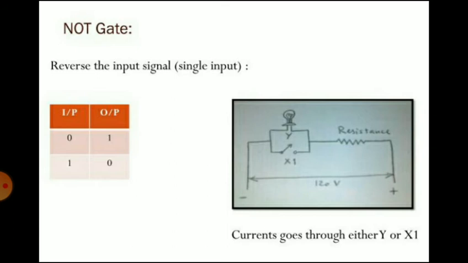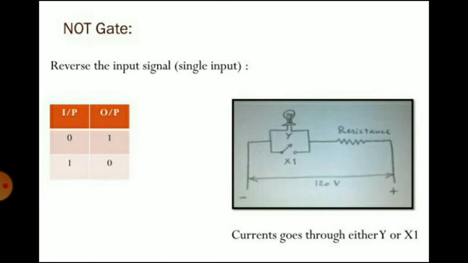An example is given. The NOT gate has a single input. The NOT gate reverses the input signal. If the input signal is 1, then the output is 0. If the input is 0, then the output is 1. In the diagram, the input switch X1 is arranged in parallel with the output so that the voltage flows through the lower path when the switch is closed, thus Y equal to 0, and through the upper path when the switch is open, thus Y equal to 1.